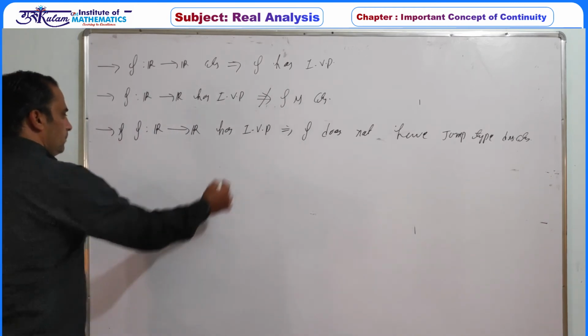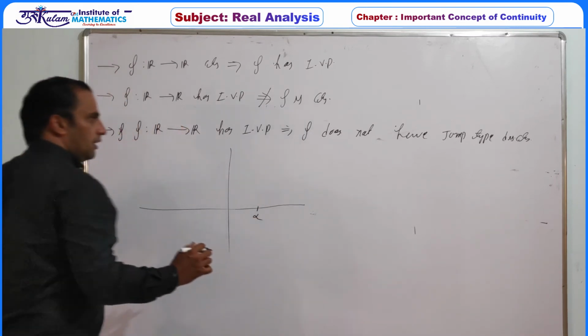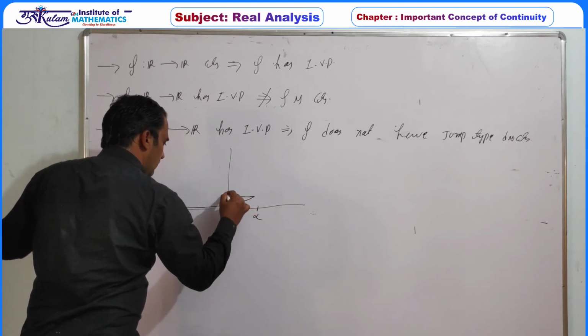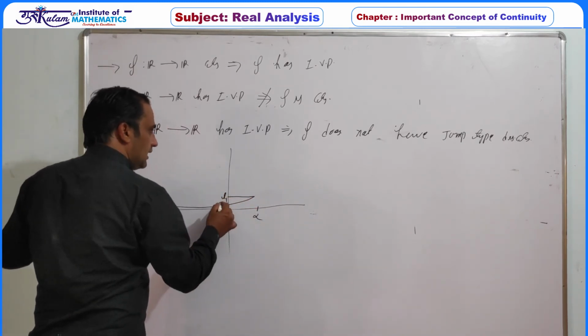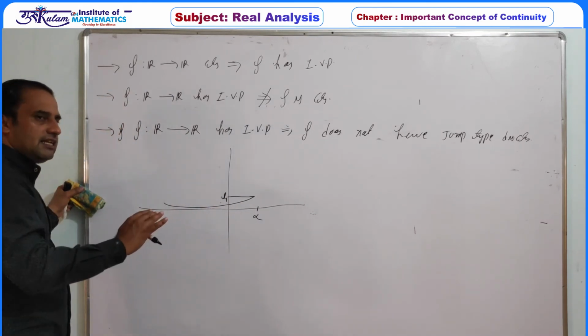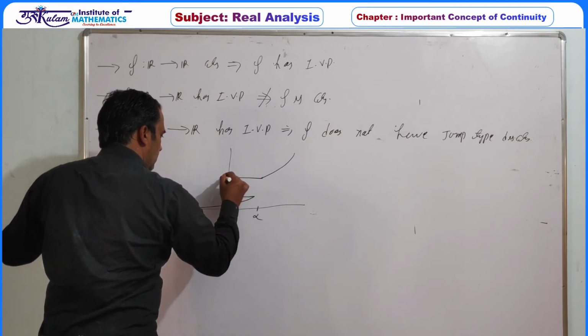The simple reason: if a function has, say, this is alpha point and it has a jump type discontinuity, from the left hand side this is the L1 limit. Since the left hand limit and right hand limit are not equal, we can assume the left hand limit is less than the right hand limit, and from the right hand side the limit can be L2.